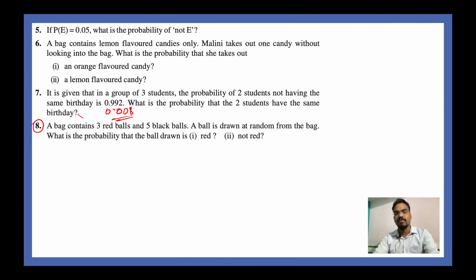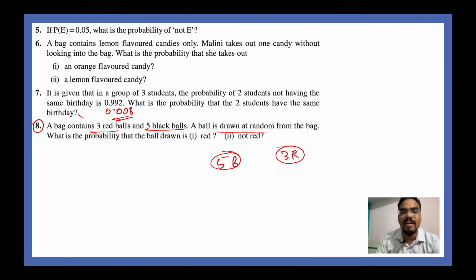Wonderful. Beautiful, guys. Next is, a bag contains 3 red balls and 5 black balls. So you have 5 black balls and you have 3 red balls in a bag. A ball is drawn at random from the bag. What is the probability that the ball drawn is red? It's very easy. Probability of drawing a red ball is equal to how many balls are there in total? 5 plus 3 is equal to 8. And how many red balls are there? 3. So the answer is 3 by 8.